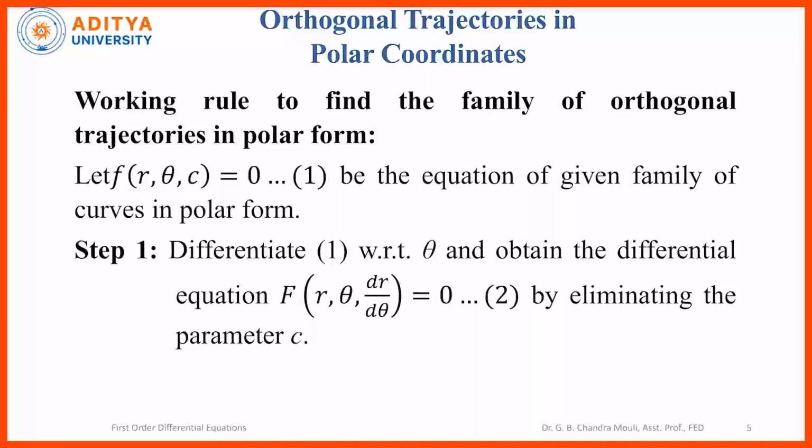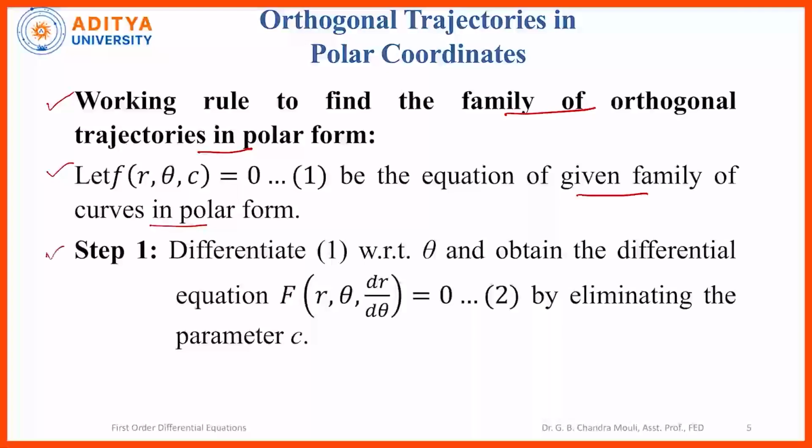Now we will see the working rule to find orthogonal trajectories of polar curves. Let f of r, theta, c equal to 0 be the equation of the given family of curves in polar form. Here r and theta are the polar coordinates and c is an arbitrary constant for which this equation represents a family of curves.